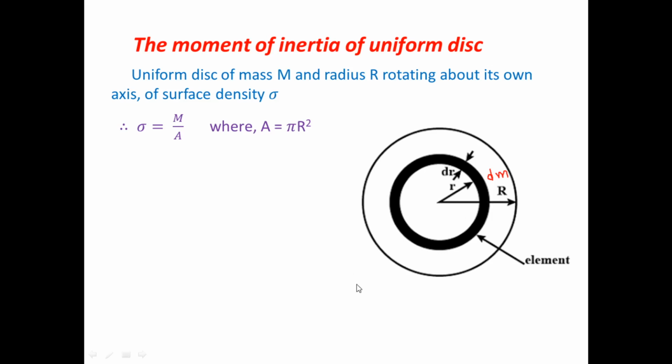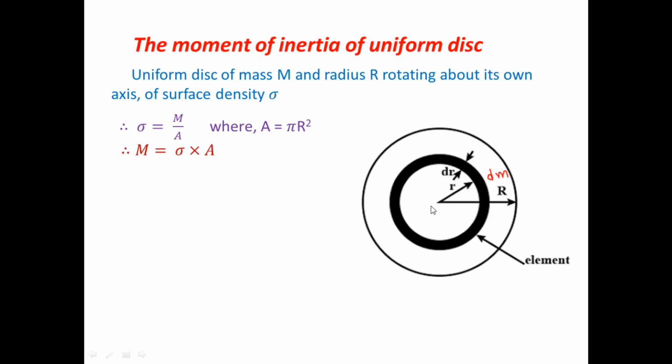Then imagine that we consider a very small element on the given disk. This is a very small elemental disk, like a ring. Imagine that this is a circular ring, its width is denoted by dr, and its own radius is denoted by small r.